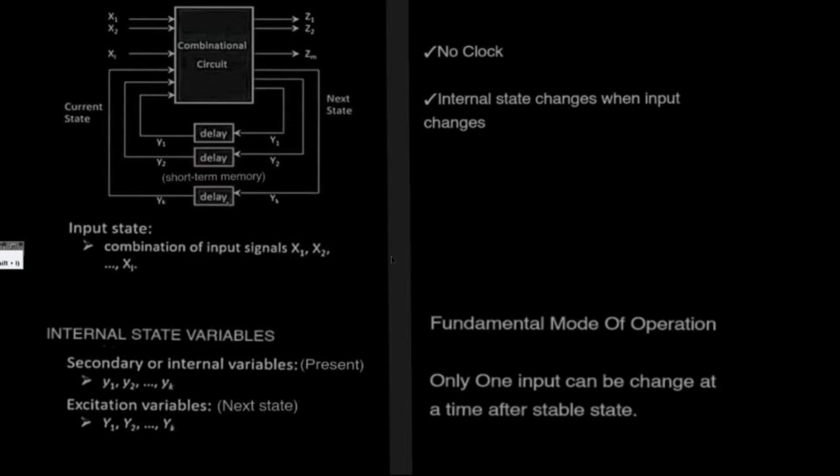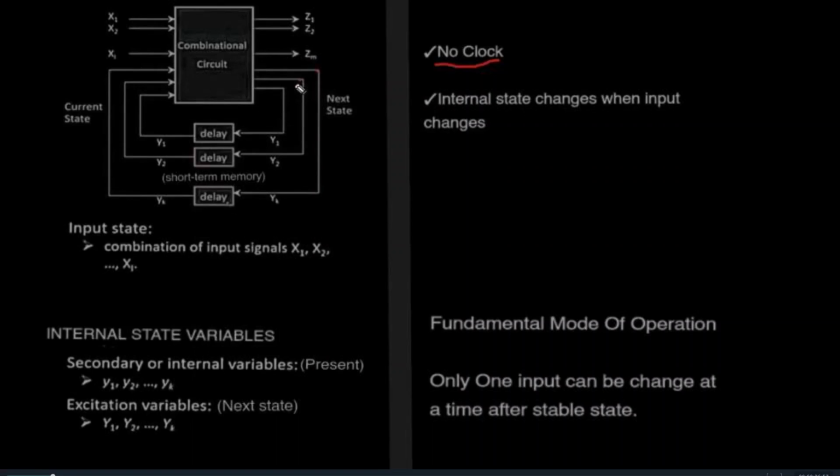In this video, we'll be seeing about the analysis of an asynchronous sequential circuit, stable and unstable states, races, and cycle. We know that in an asynchronous sequential circuit, we don't have a clock, and therefore the internal state will change when the input changes. So here we have the block diagram. We have the inputs, the outputs, and then we have the feedback loops.